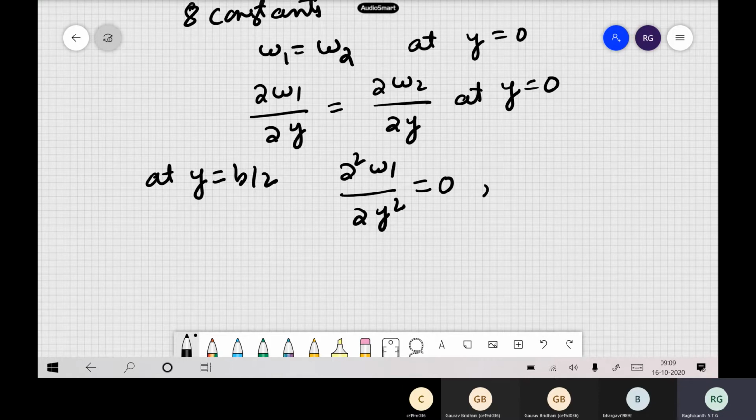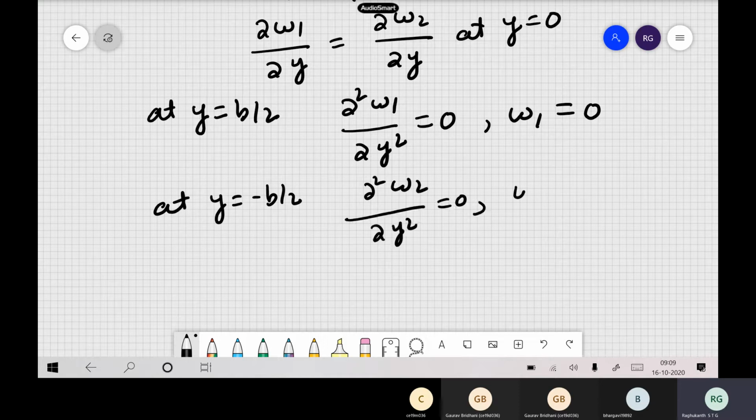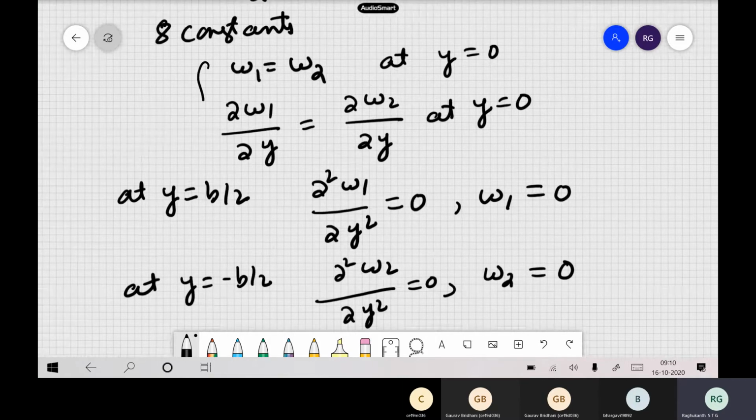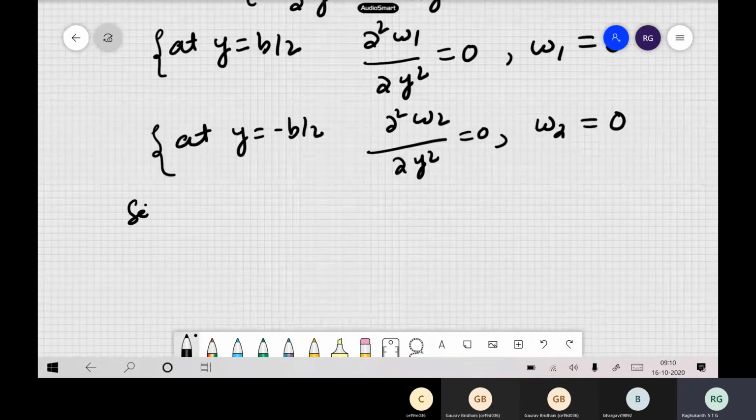Then of course deflection is also 0, so w1 equals 0. Then at y equal to minus b by 2, here also dou square w2 by dou y square equals 0, and w2 is also equal to 0. So how many boundary conditions do we have? 2 at y equal to 0, then at y equal to b by 2, and y equal to minus b by 2. So in total we have 6 boundary conditions, which come from the edges.